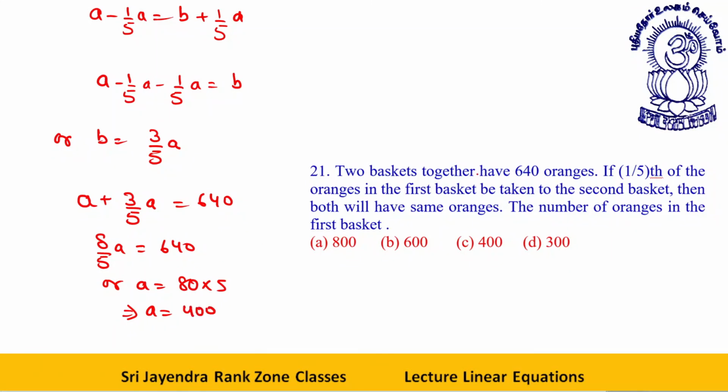See students, how many total oranges are there? 640. Can this option be your answer? No. Secondly, this option can also not be your answer. Why? Because A is more than B. If A is more than B, it means A will be more than 320, more than half of the number. Okay.